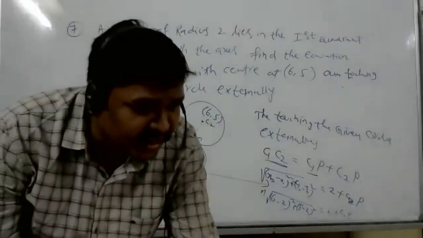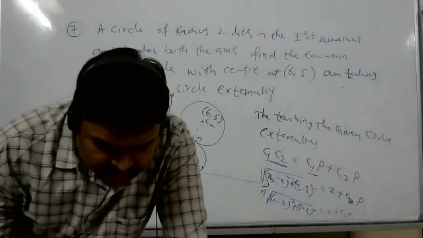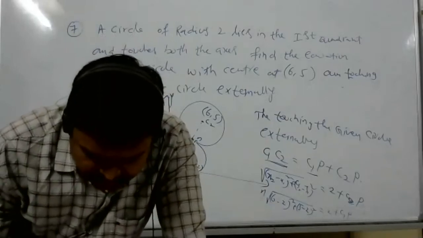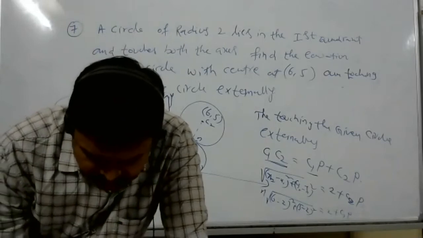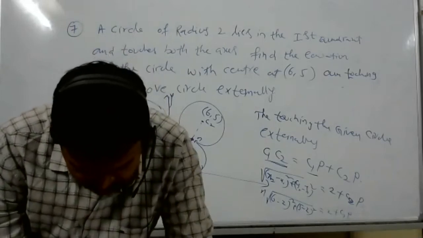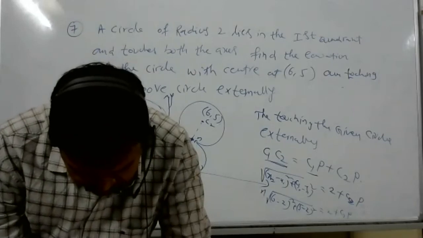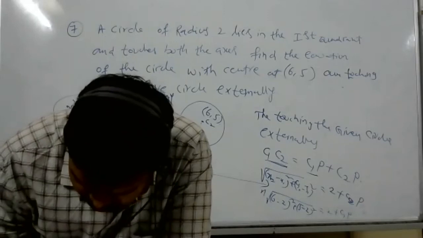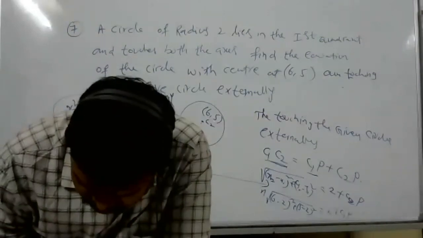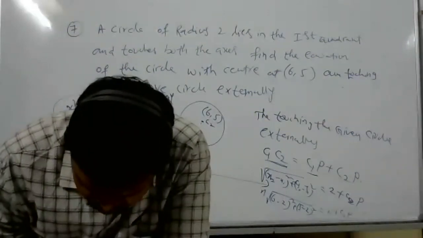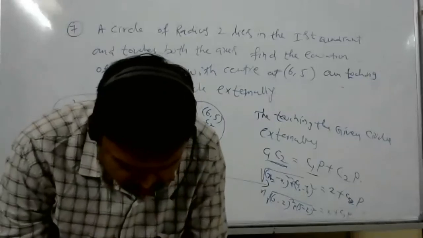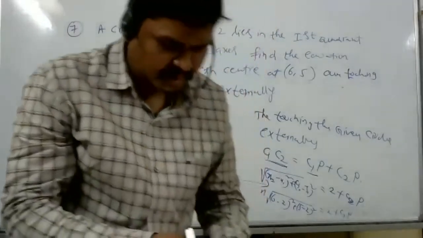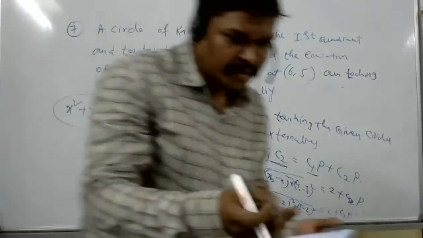Himanshu, which straight line, which exercise? Yes, sir, just a minute, sir. So 23.8. No, sir. Sorry, sir. Not 23.8. 1 minute, hold on.